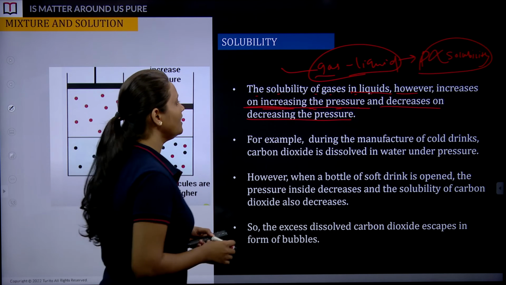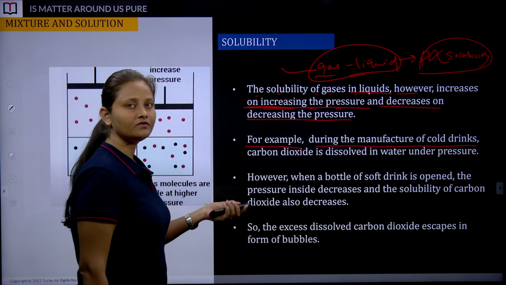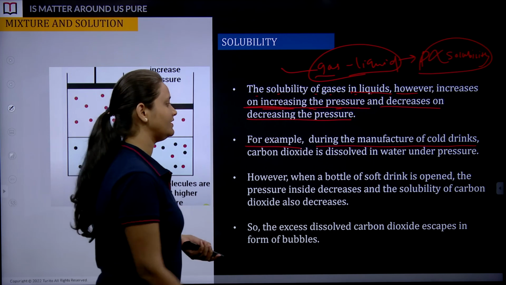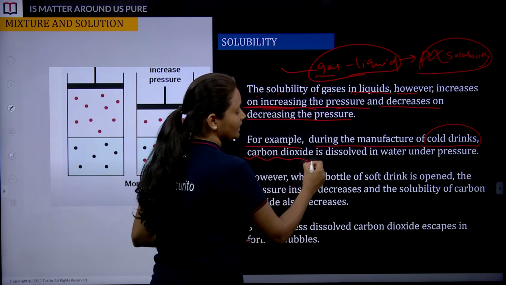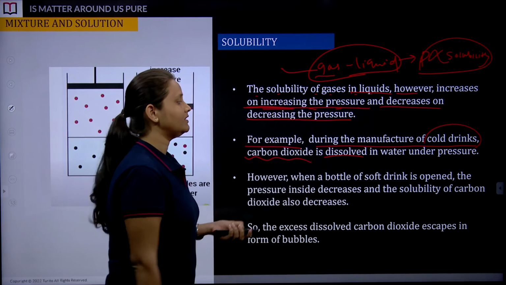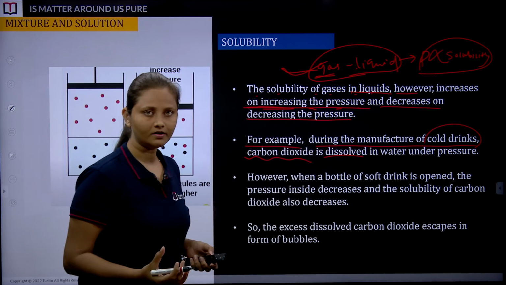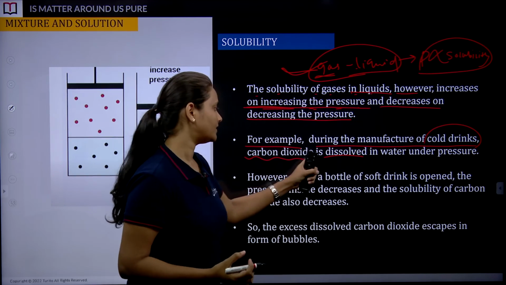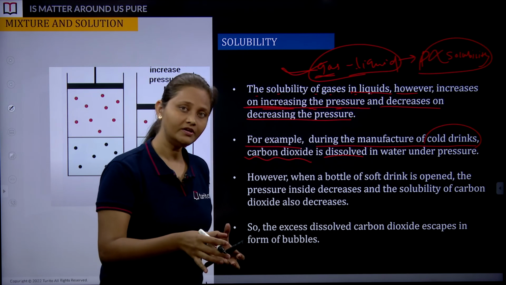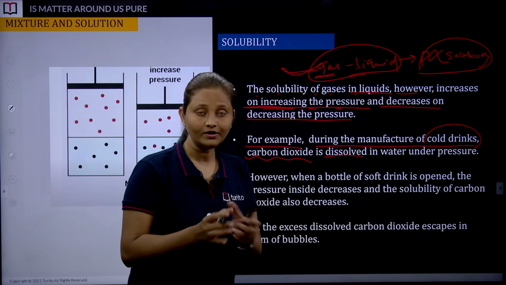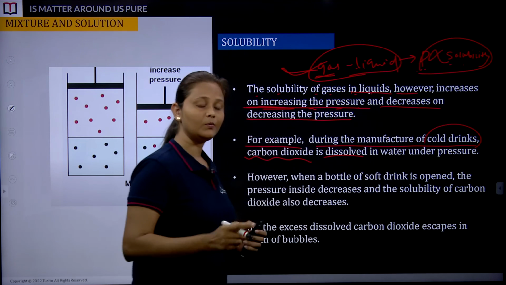See, we have given one example during the manufacture of cold drinks. It is one of the examples from our daily life that we drink cold drink, right? So we have seen it has carbon dioxide, which is dissolved, correct? So it is dissolved in water. So I can say that it's a gas in liquid, carbon dioxide in water. How did we do that? We have increased the pressure. On increasing the pressure, this carbon dioxide is ready to dissolve in water, and that's how I can say, increasing pressure, solubility of gas in liquid increases.